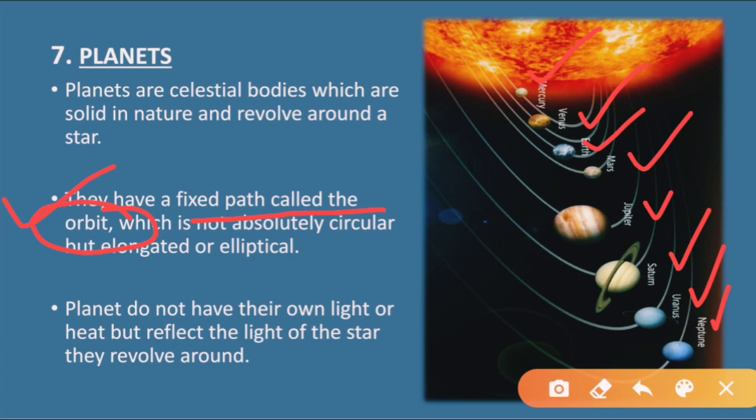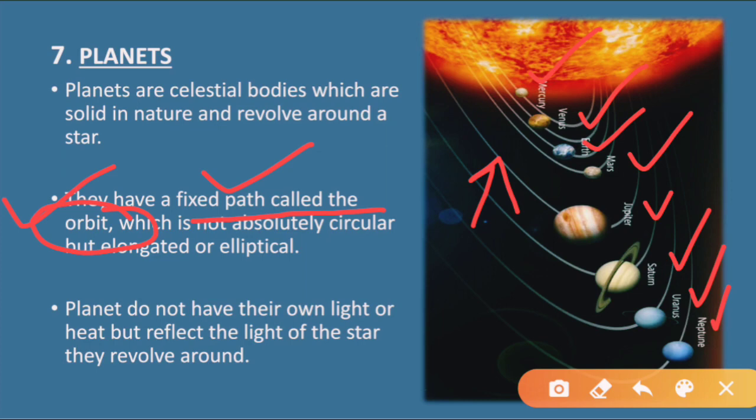Fixed orbit means what? See, this line, can you see? This white line, this is the orbit, and they move in the fixed path. Fixed path means they don't change their path, they move in their path only. As you can see, this is the path in which they move, and they don't change it.